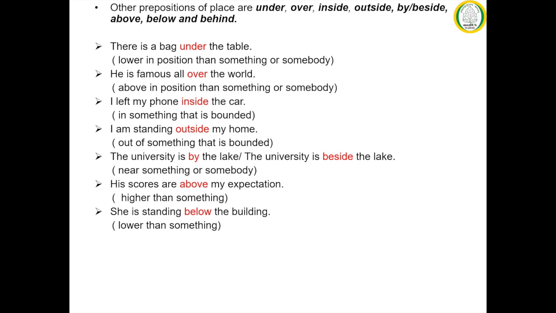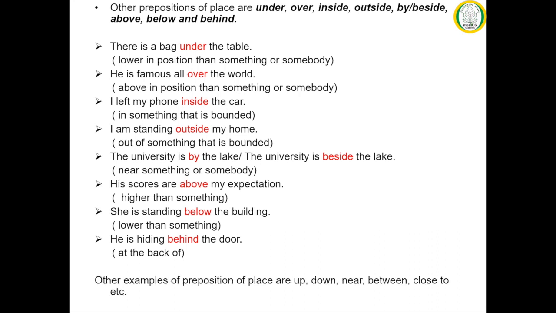Here the preposition below indicates something that is lower than something else. So here she is standing lower than the building. He is hiding behind the door. Here the preposition behind indicates that something is at the back of something else. So here he is at the back of the door.